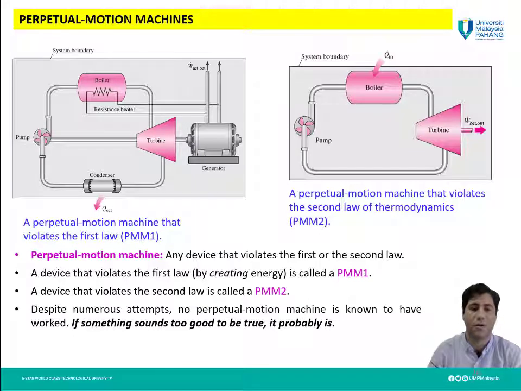PMM1 is a perpetual motion machine that violates the first law, and PMM2 is a perpetual motion machine that violates the second law of thermodynamics, and none of them can work. There are lots of proposals and inventions, but none of them work experimentally.